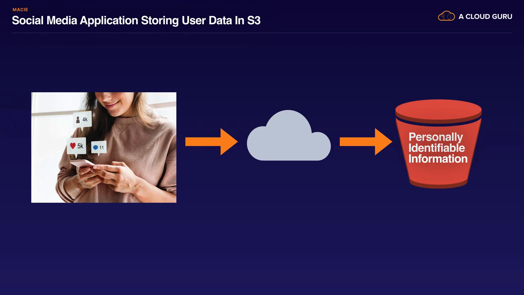But how are you going to keep track of all of this data? How do you know which files contain sensitive information and who in your organization is accessing it? And wouldn't it be great if AWS could handle all of that for you? Well, this is where Macie comes in.